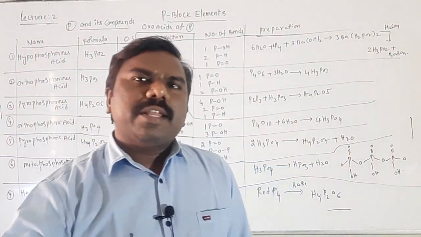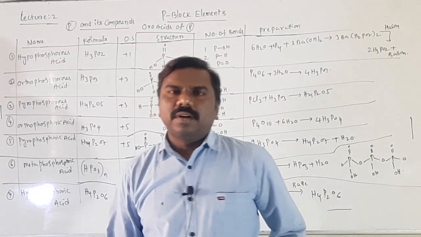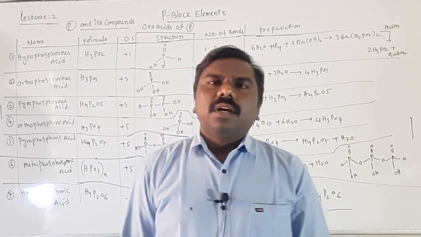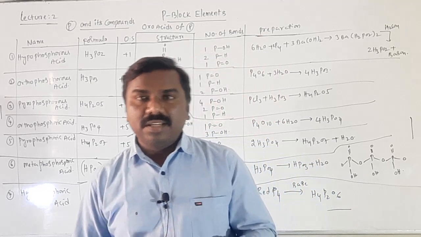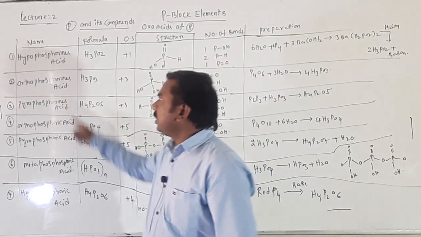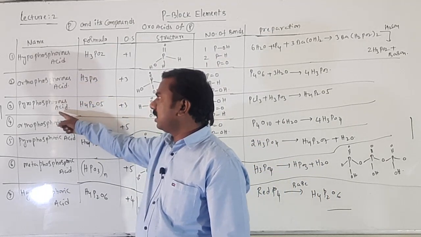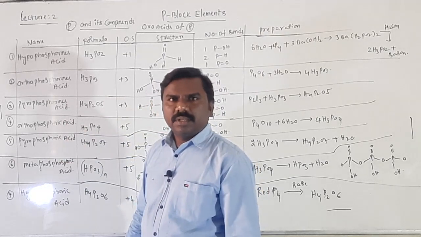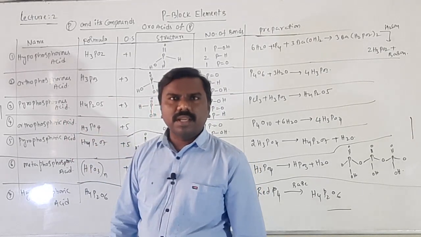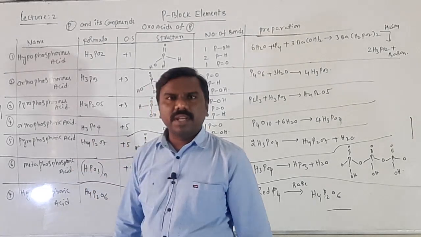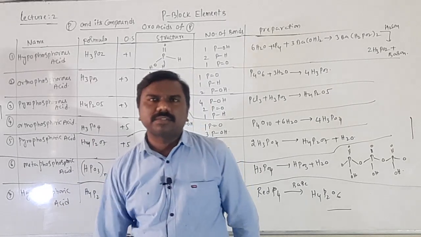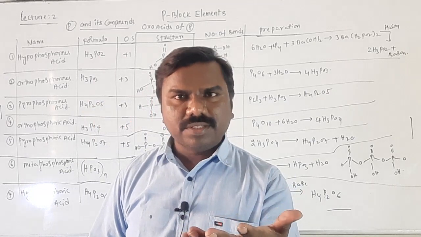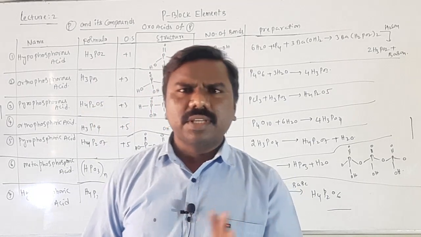Okay students, I have written all the sets of oxoacids of phosphorus. When phosphorus reacts with oxygen and hydrogen, it forms oxoacids. There are the ous series and ic series of acids. In the ous series: hypophosphorous acid, orthophosphorous acid, pyrophosphorous acid. Ic series: orthophosphoric acid, pyrophosphoric acid, metaphosphoric acid, hypophosphoric acid. Getting all of you? So oxidation states I told you by looking only, instead of writing it as x like that.